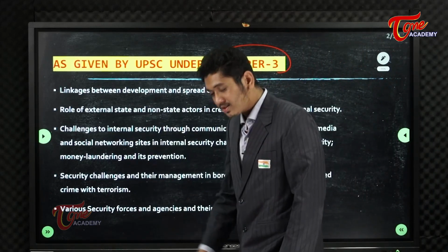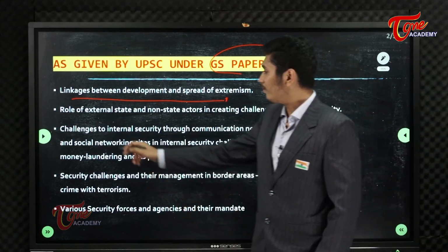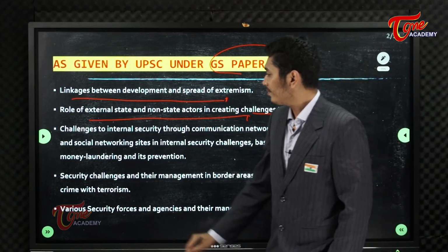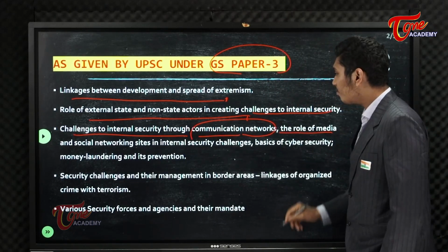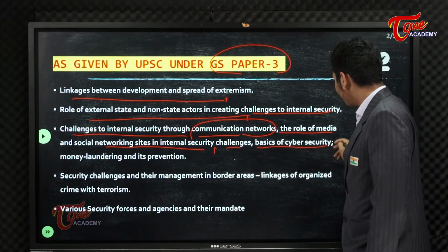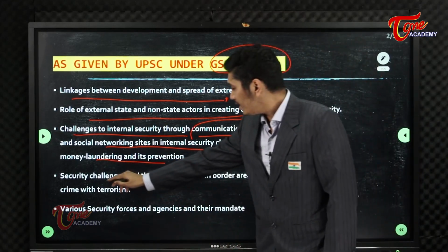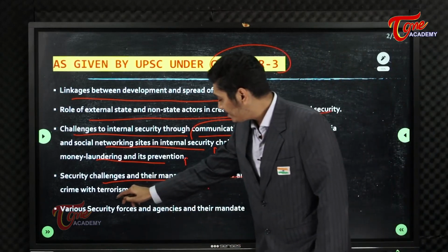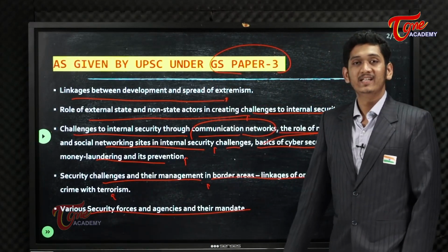The 5 great lines of internal security are: linkages between development and spread of extremism; role of external state and non-state actors in creating challenges to internal security; challenges to internal security through communication networks, the role of media and social networking sites in internal security, basics of cyber security, money laundering and its prevention; security challenges and their management in border areas, linkages of organized crime with terrorism; and the last but not least, various security forces, agencies and their mandates.